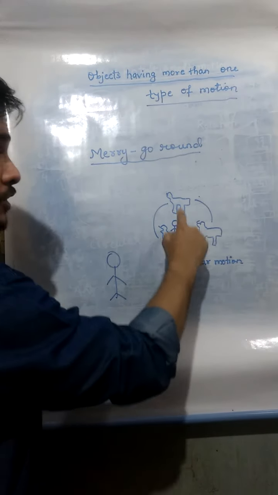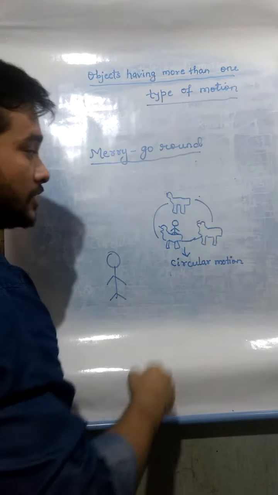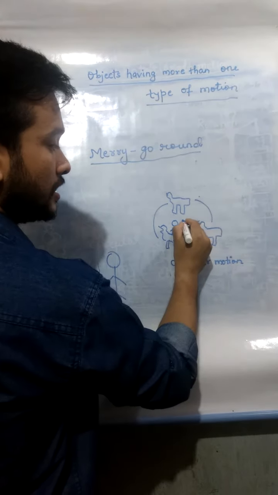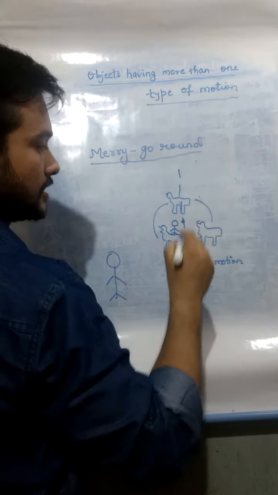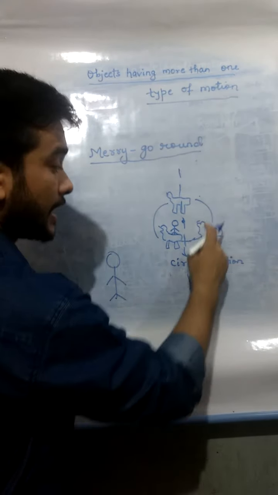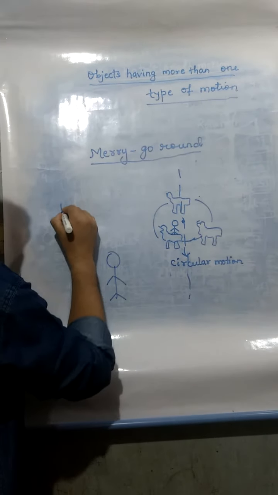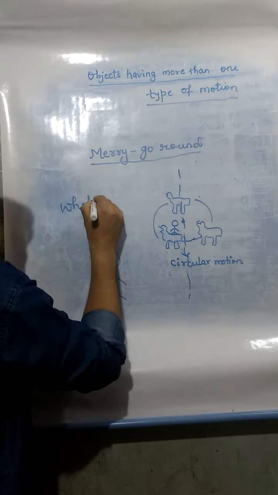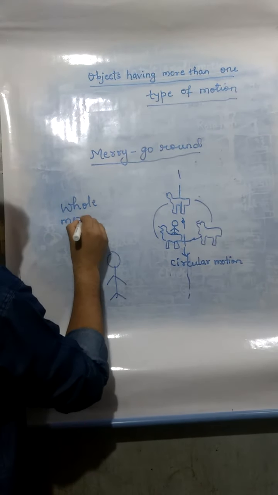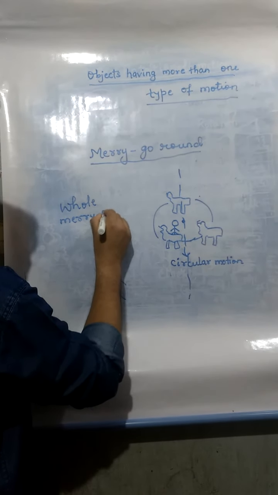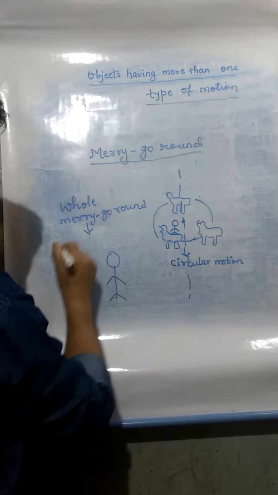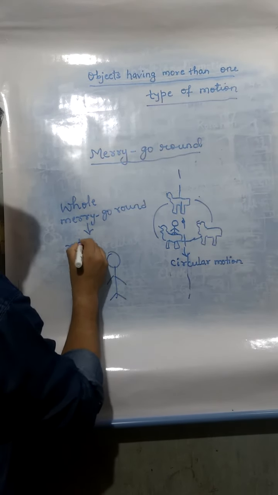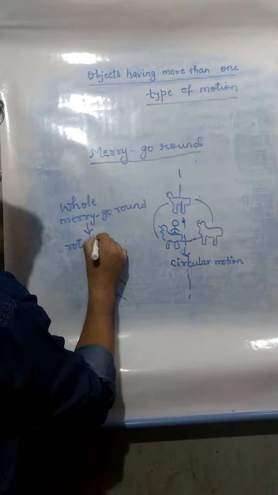The whole merry-go-round is rotating about a fixed axis, so it will exhibit rotational motion.